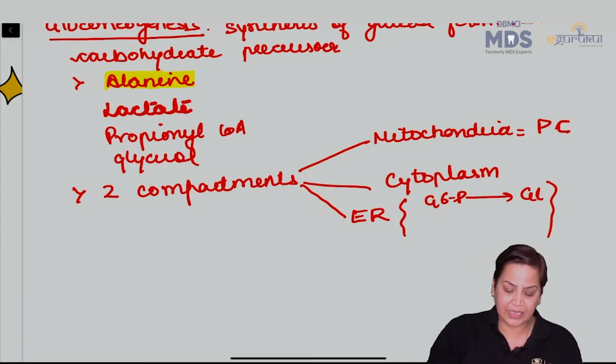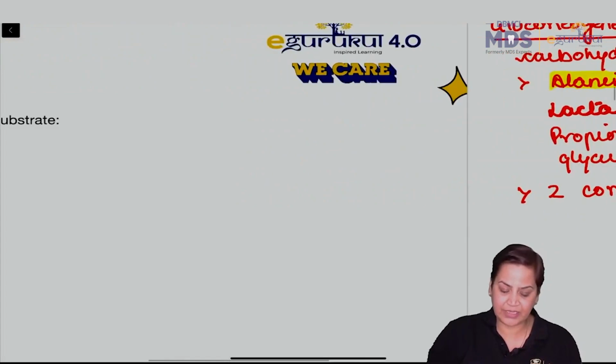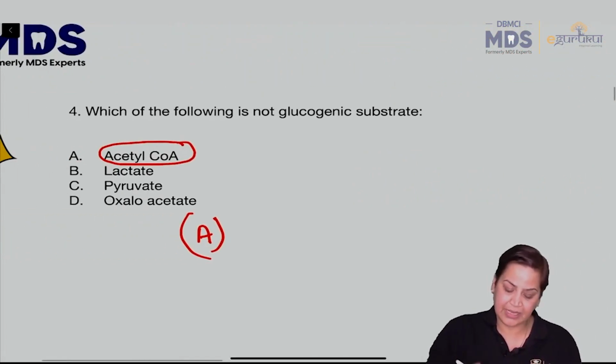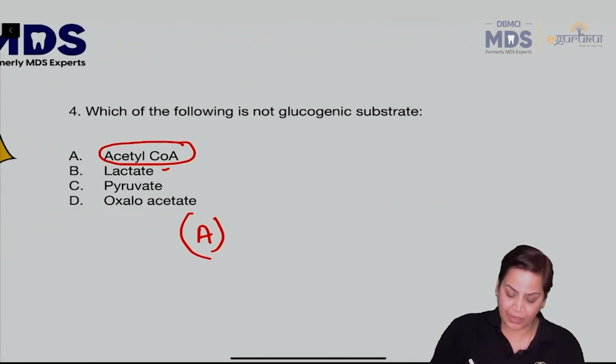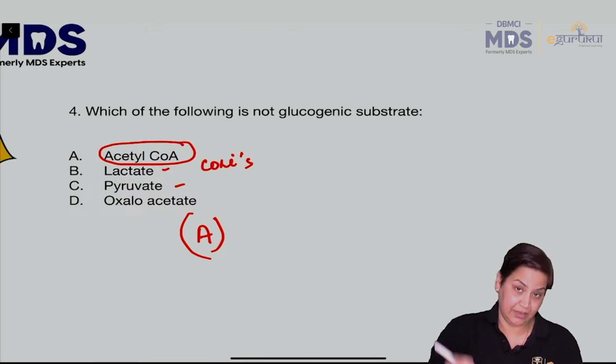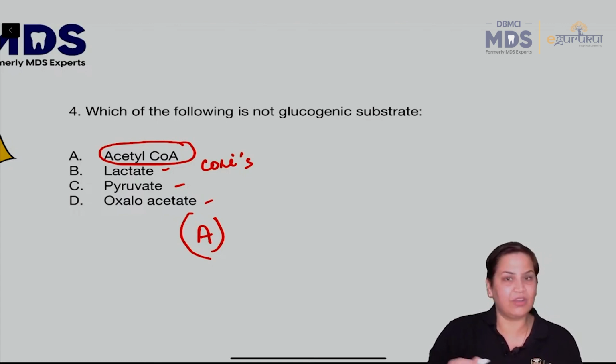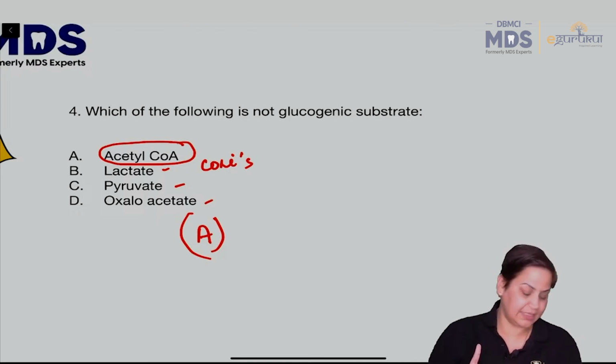अब ये हो गए सारे glucogenic substrates. अब if we come to this, lactate is the one by Cori's cycle. Pyruvate is the one, reversal of glycolysis. Oxaloacetic acid, again, it is one of the very, very important intermediates of gluconeogenesis, in which pyruvic acid is converted to oxaloacetic acid. ठीक है?